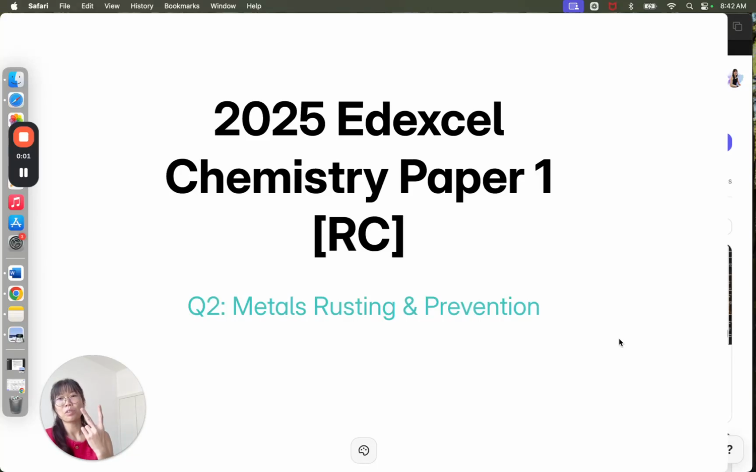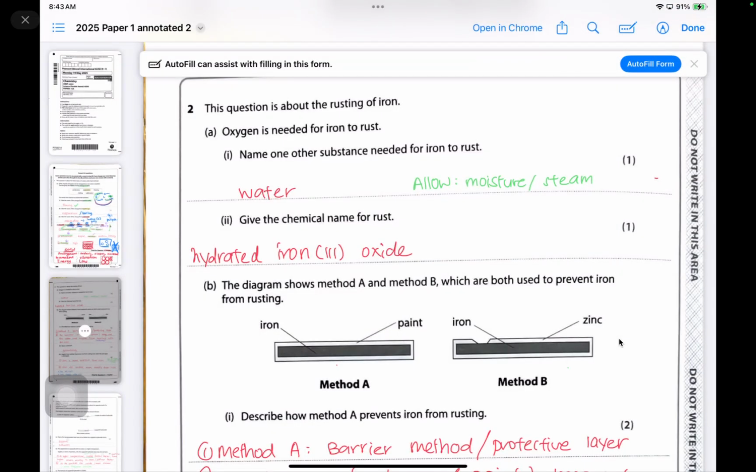Hello. We're going to look into question number 2 of the 2025 Edexcel paper. Take note again, this is the regional center paper, so please don't take the wrong one. The next question we're going to look into is metal rusting and prevention. And honestly, this question came up too many times. So for those of you who have been revising using past year papers, this is your advantage. Okay, so let's get going.